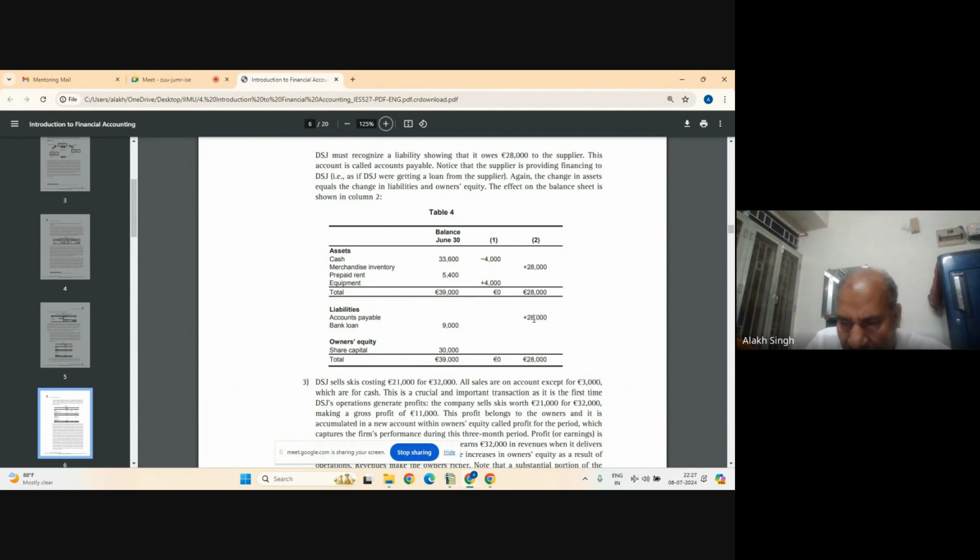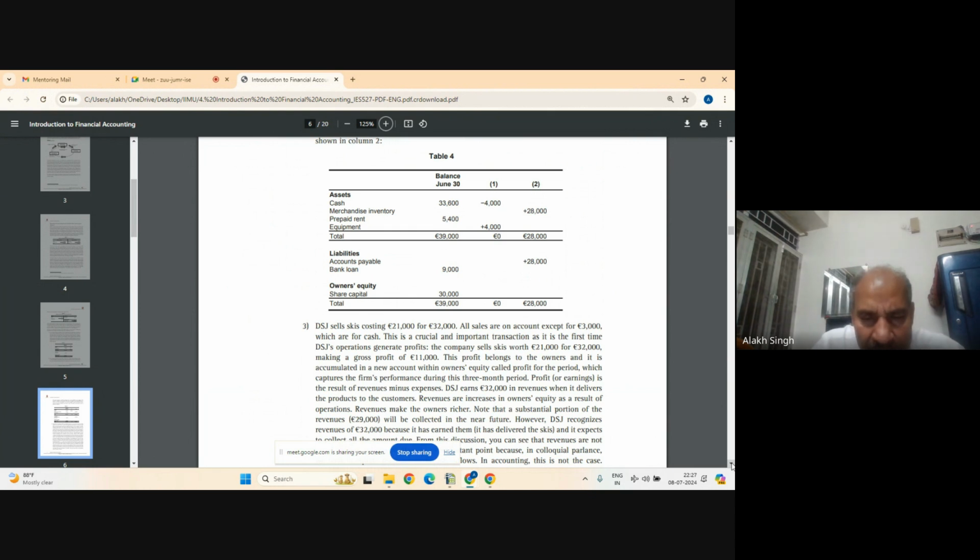Now we go for 3. What does 3 read? I will ask from you people first, and then maybe from Yogesh first. DSJ sells skis costing 21,000 for 32,000. So here are 2 things. It sells skis costing 21,000. The skis were the same: the merchandise inventory was skis of 28,000. Out of this, 21,000 has been sold.